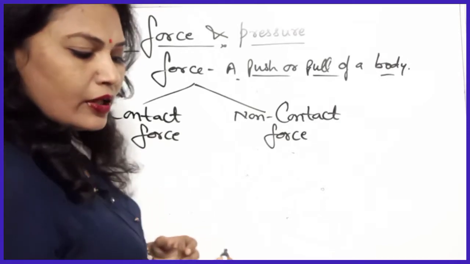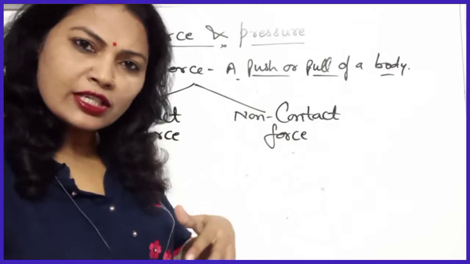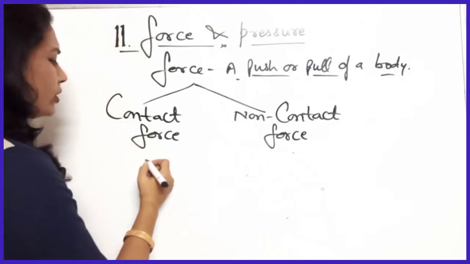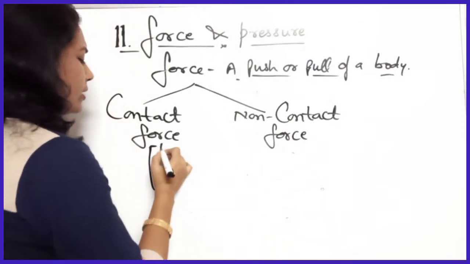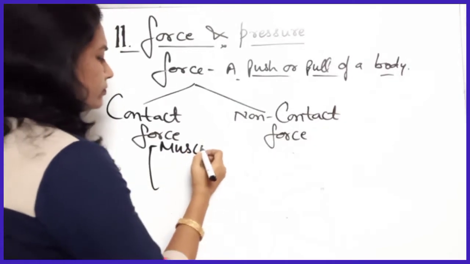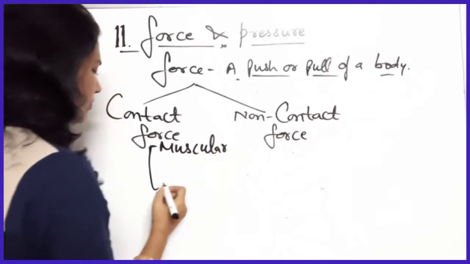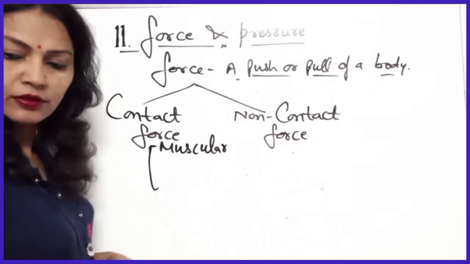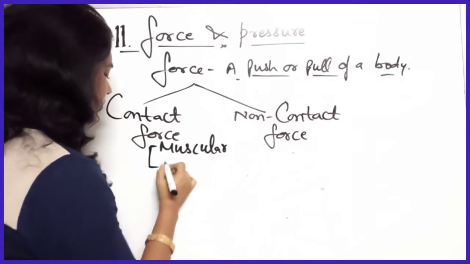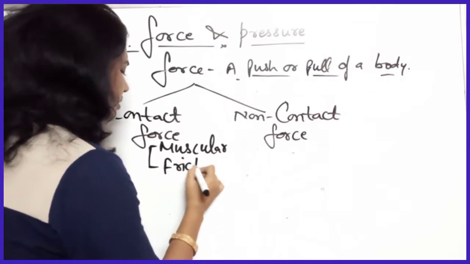These are the different types of forces: frictional force, muscular force, mechanical force. You can write that. So contact forces are muscular force, then frictional force, mechanical force also.